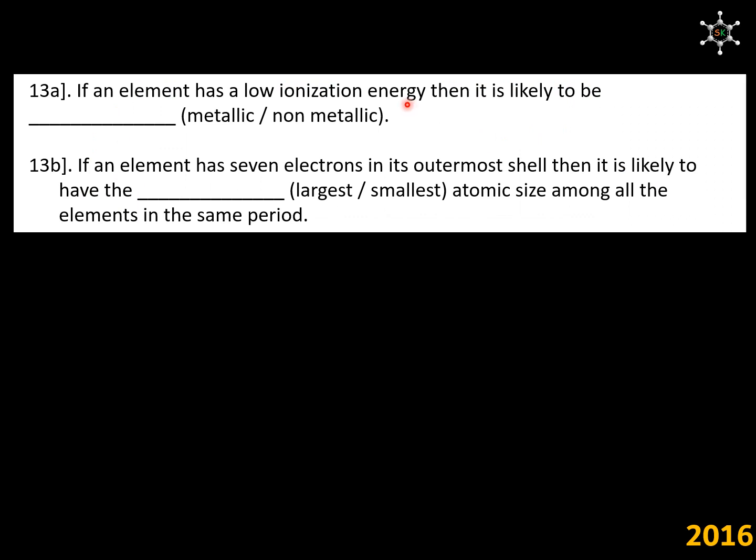If an element has a low ionization energy, then it is likely to be metallic because metals are having lower ionization energy than non-metals. If an element has 7 electrons in its outermost shell, then it is likely to have the smallest atomic size among all the elements in the same period. We know that 7 valence electrons we have with halogens. In a period, halogens are the smallest elements among its period elements.